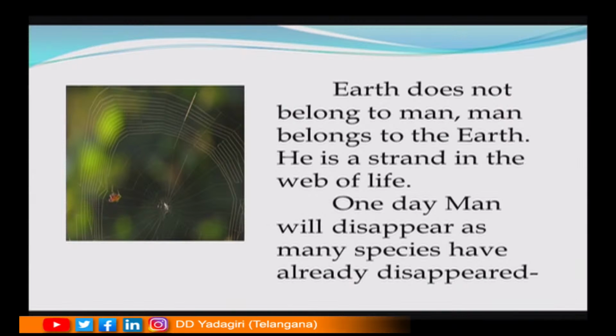Earth does not belong to man. Man belongs to the earth. He is a strand in the web of life. One day, man will disappear, as many species have already disappeared. This is the gist of the reading text.